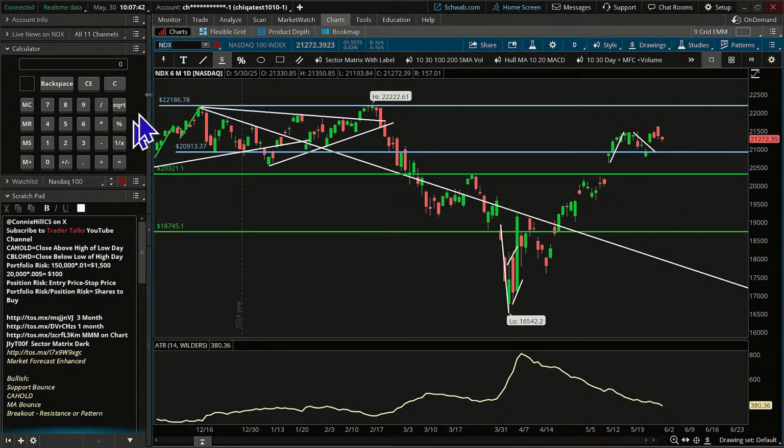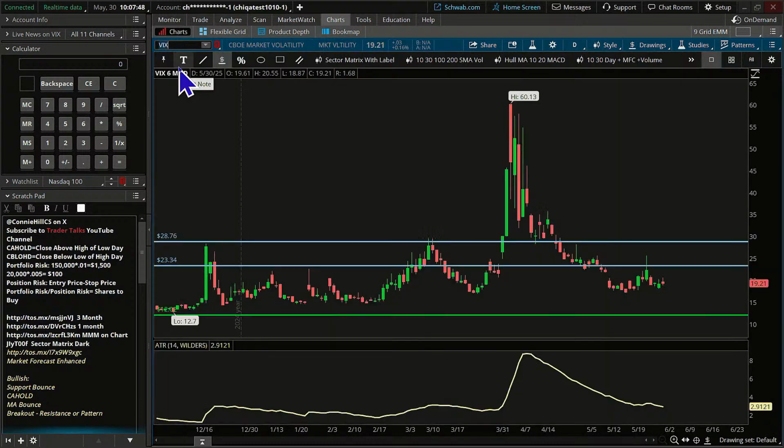Let's just take a quick look at the VIX. It gives us an idea of what volatility is in the market. High levels typically mean skittish markets or downtrending markets, even getting into bearish markets. We had that little peak in April, but it's settled down here into a range that's not as low as it could go. We've been low like 10. This year, 12 and 11 have been our lows. But it's sitting here about 19, just staying in that area, not really ramping up, not really dropping too much.